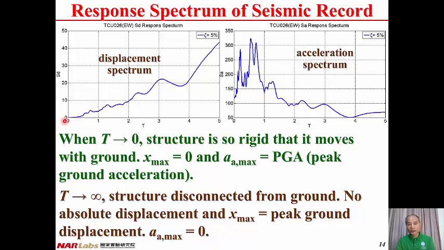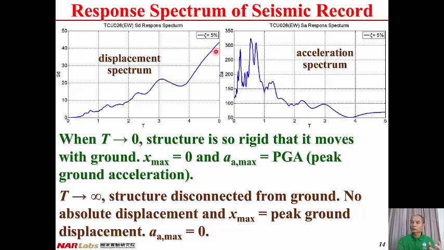Therefore, when T tends to 0, there will be no relative displacement, and the peak absolute acceleration of the structure equals the peak ground acceleration. When T tends to infinity, the displacement of the structure equals the displacement of the ground.